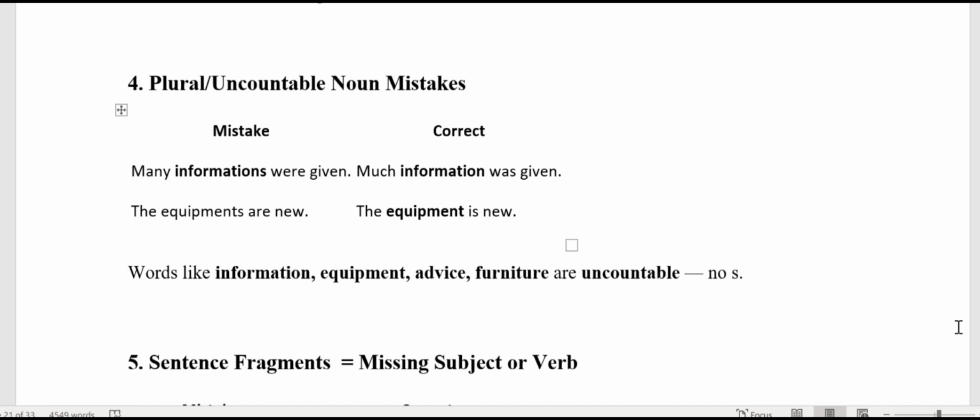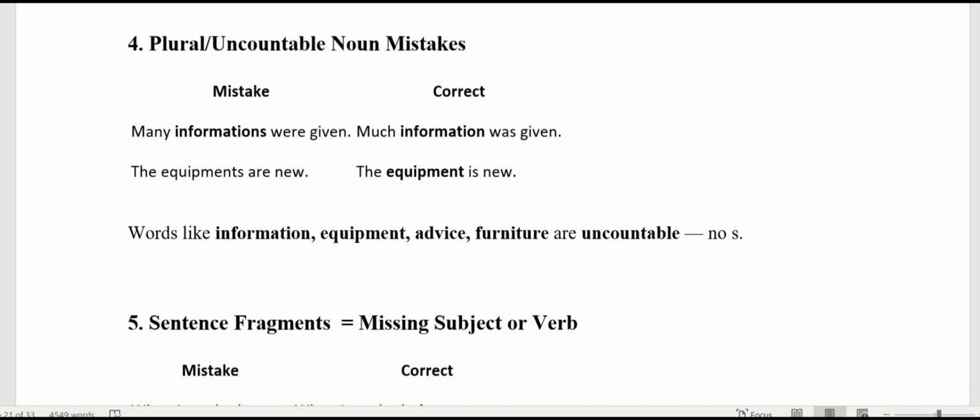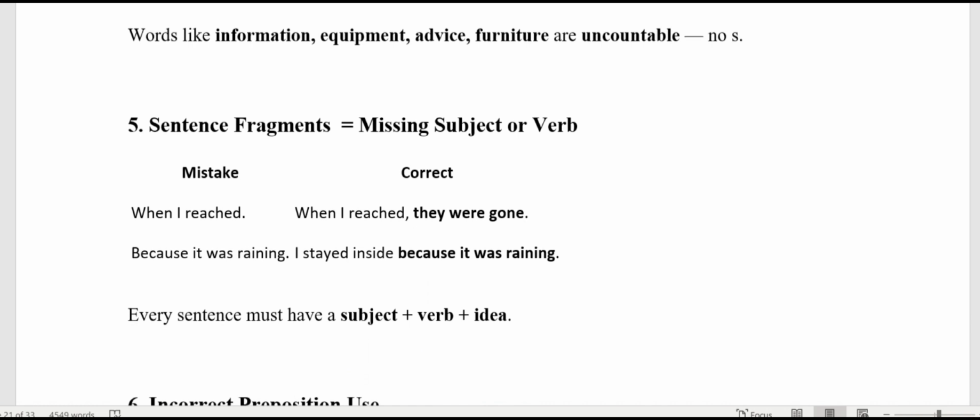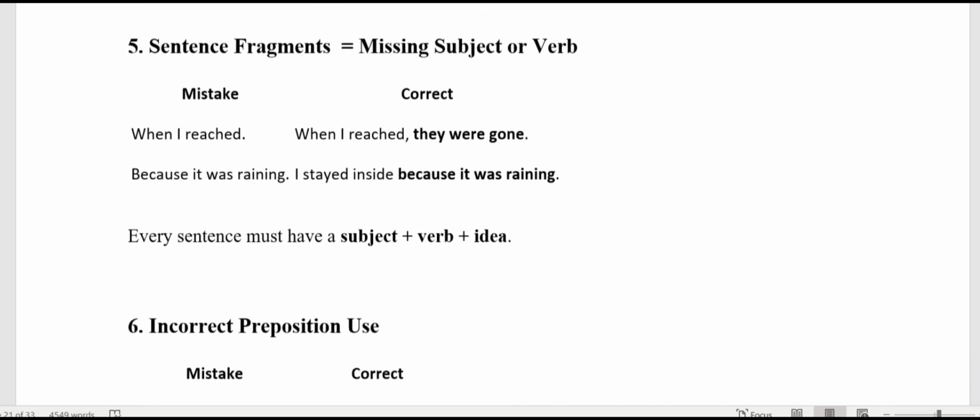Sentence fragments. Like we just said, the subject is completely missing. We tend to be in a hurry to put a full stop rather than completing the sentence. "When I reached." When is a conjunction we have just done. Conjunctions will always have two fragments of a sentence.